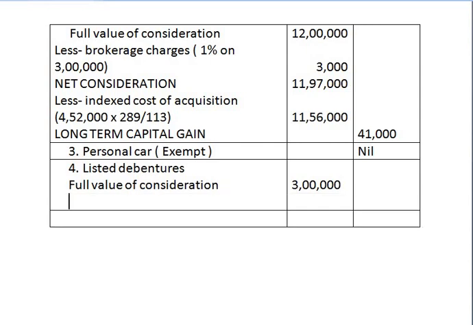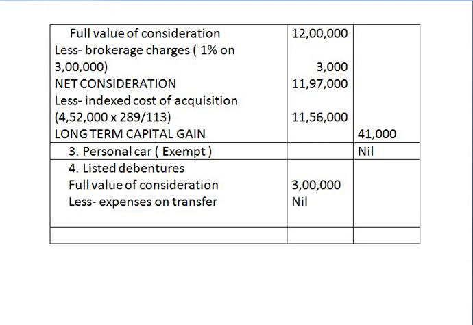From this, deduct expenses on transfer if any, less expenses on transfer. He has not incurred any expenses on transfer, therefore it is nil. Remaining balance is known as net consideration. Three lakh minus 0, we get the answer 3 lakh.